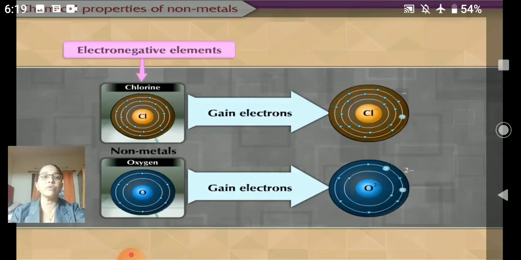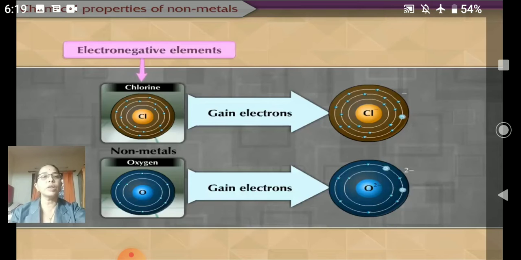When they tend to receive electrons, that means they are short by 1, 2 or 3 electrons in their outermost orbit. So they receive one or more electrons from the elements that are losing them. So non-metals tend to gain electrons, and when they gain electrons they become electronegative elements. Because of gaining electrons they get a negative charge, as the number of protons and the number of electrons differs.